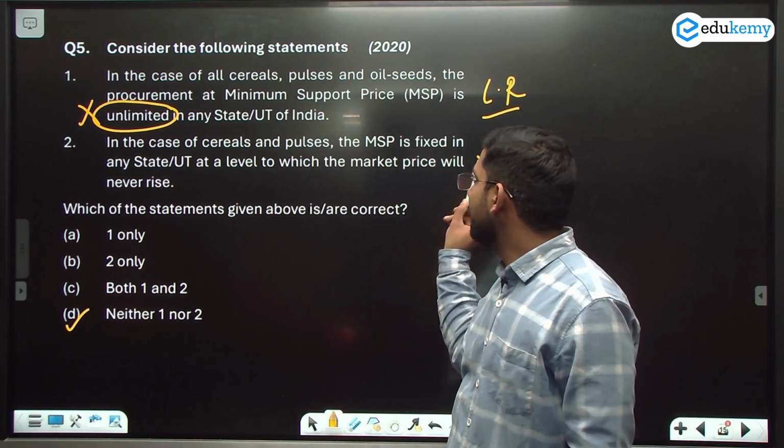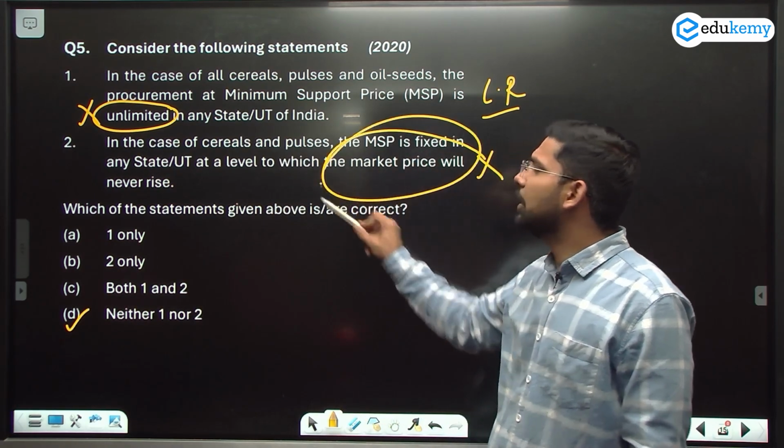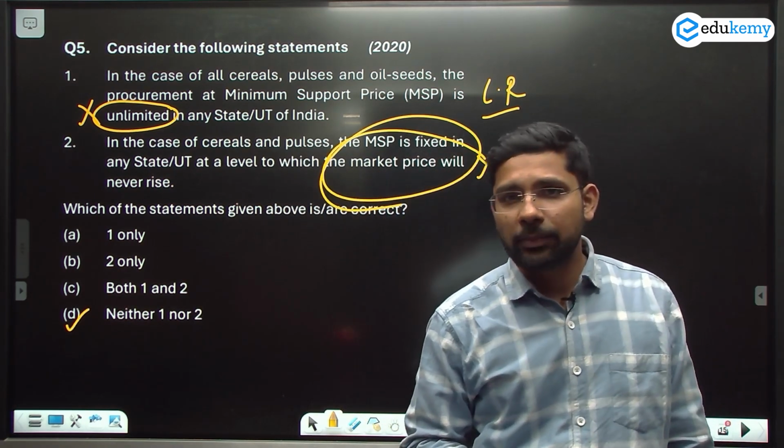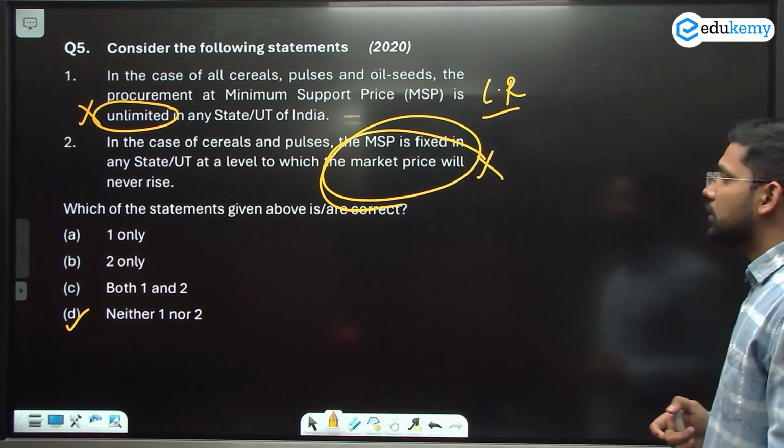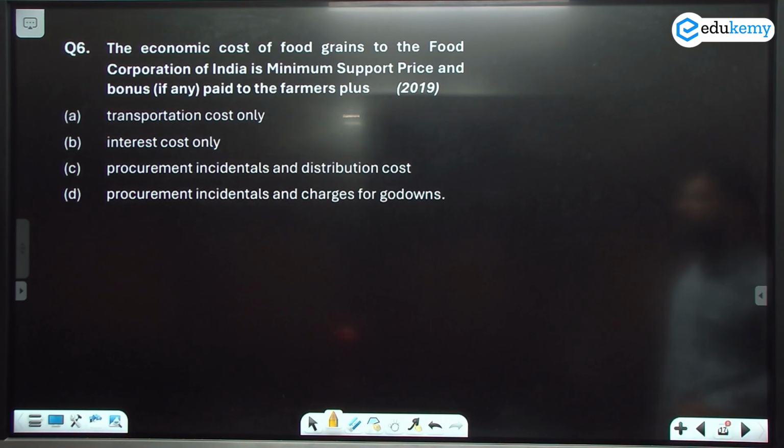आप सोच सकते हैं कि ऐसे कैसे फिक्स किया जा सकता है उसके बाद कभी बढ़े ही ना. It is not a possibility here. So the answer of this question will be D. Fifth is D. Now let's move to the next one.